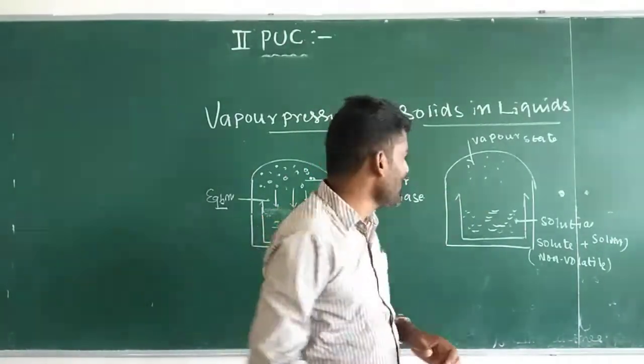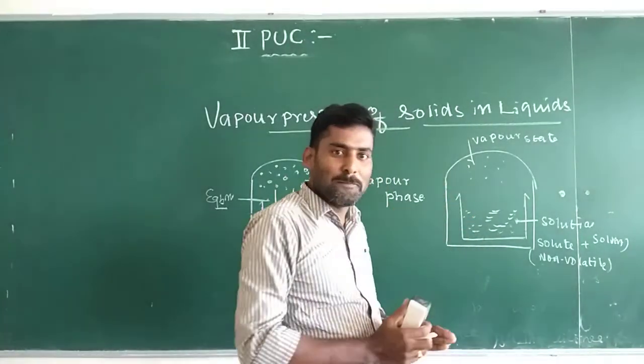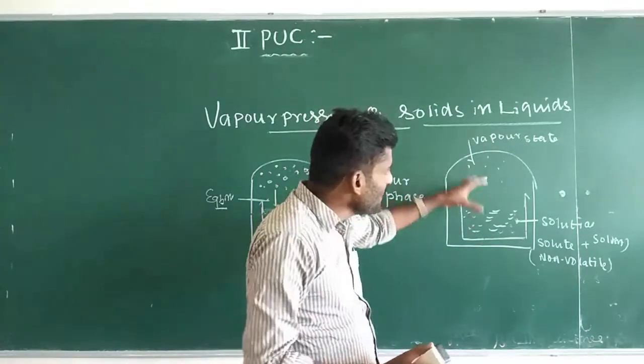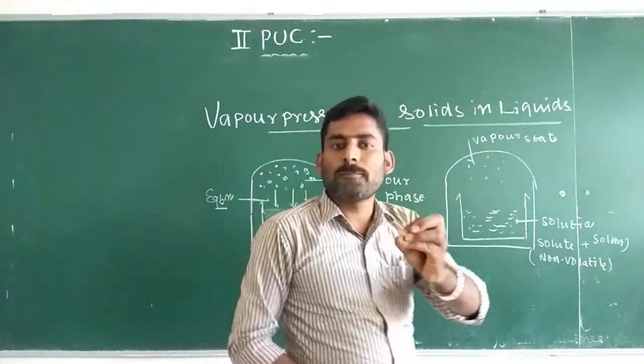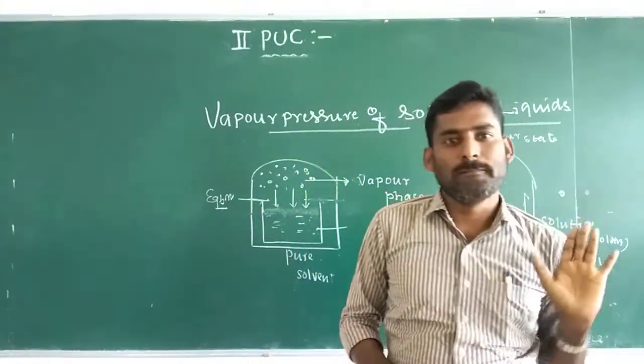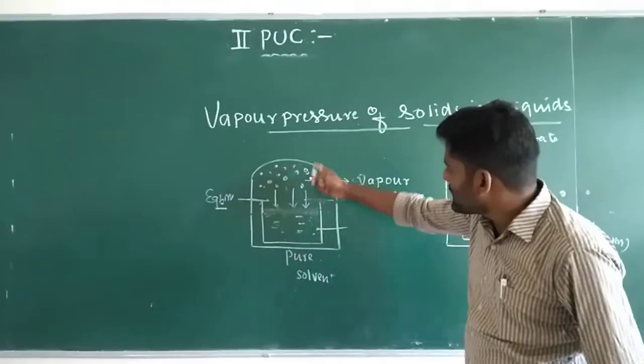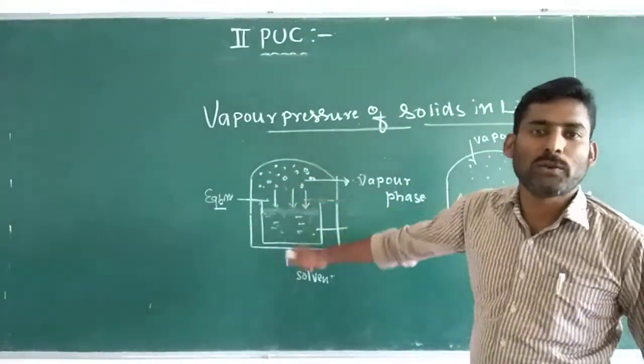So the pressure exerted by those vapors in the vapor state is also very less. That means the vapor pressure of the solution is reduced compared to the vapor pressure of pure solvent.